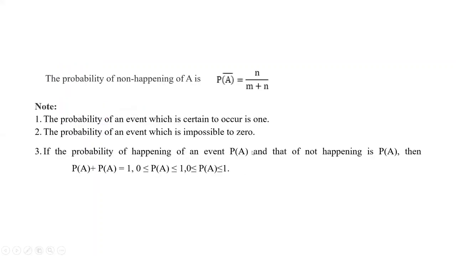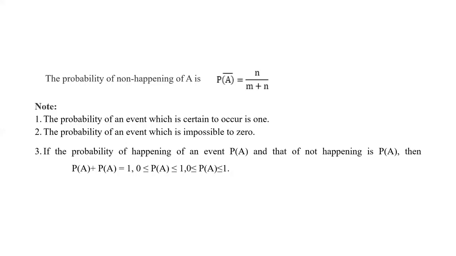And the probability of non-happening of A, that is P of A bar, is equal to: the number of favorable outcomes for non-happening of A is n, and all the possible outcomes are m plus n. So P of A bar is equal to n upon m plus n.